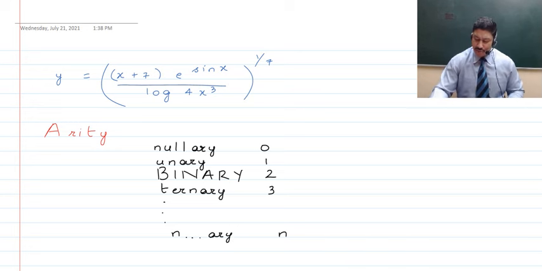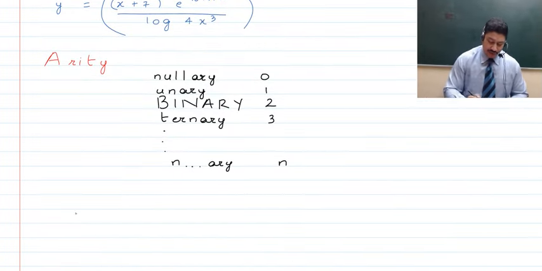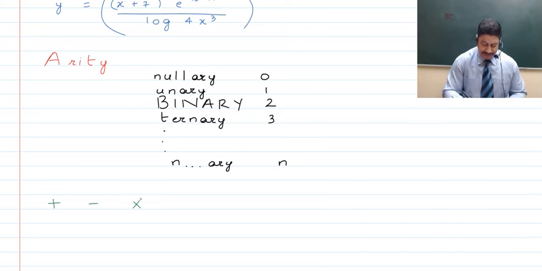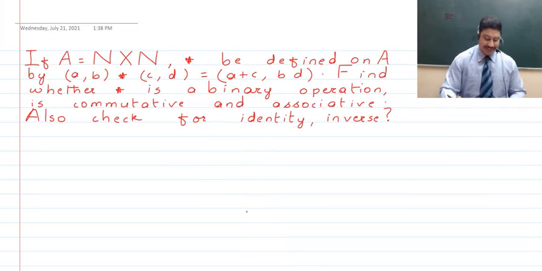Now guys, here we are going to talk about binary operations. Like I told you, operations as simple as addition, subtraction, multiplication, division, which require two operands, are all known as binary operations. Now after we know what a binary operation is, we are not going to talk about operations as simple as these. We will now be talking about an operation which is a binary operation. That means it will require two operands, and the operation is as it is next. So guys, this is the operation that we are going to talk about.